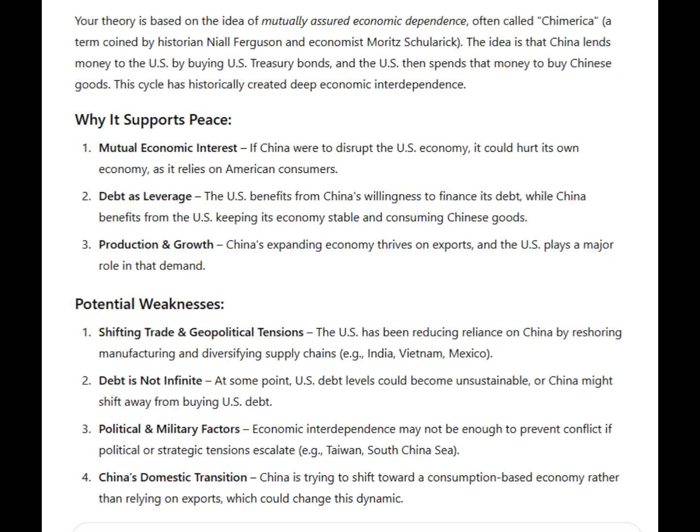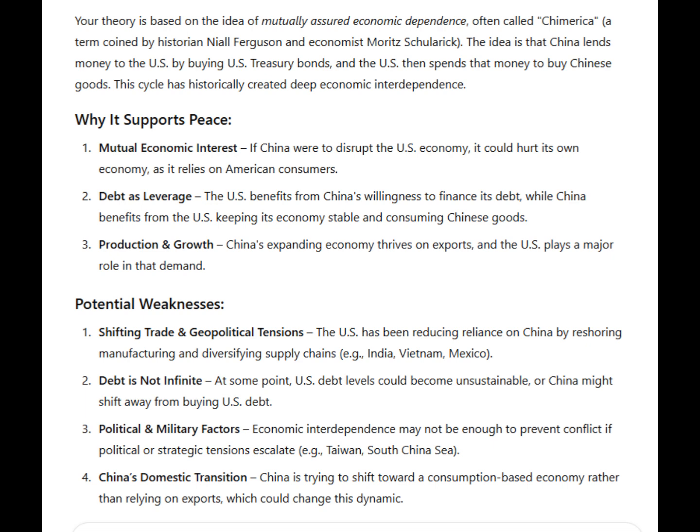Your theory is based on the idea of mutually assured economic dependence, often called Chimerica, a term coined by historian Niall Ferguson and economist Moritz Schularick. The idea is that China lends money to the US by buying US Treasury bonds, and the US then spends that money to buy Chinese goods. This cycle has historically created deep economic interdependence.